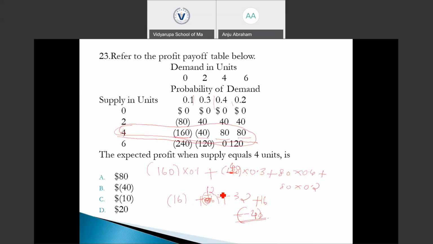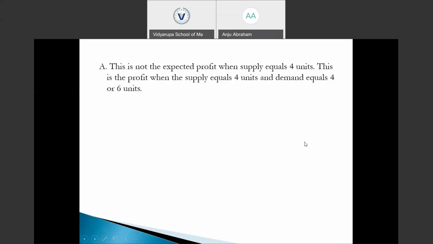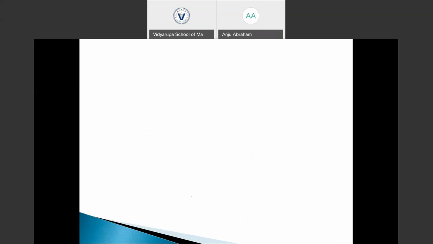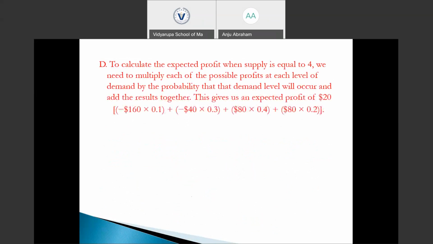So 32 plus 16 minus 12 minus 16 is going to be 20, which will be the expected profit when the supply equals 4 units. Are you clear? Okay. Option D is the right answer.